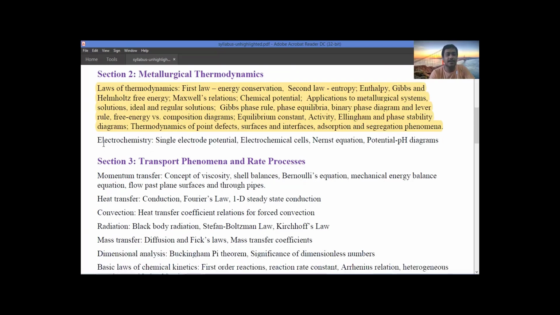Now let's move towards the electrochemistry part. Single electrode potential, electrochemical cells, Nernst equation, potential pH diagrams. These are all parts of corrosion. So in order to understand the problems and the concepts, you have to read corrosion related books. So I suggest that you go through Fontana, where you will get a brief idea about single electrode potential and potential pH diagrams.